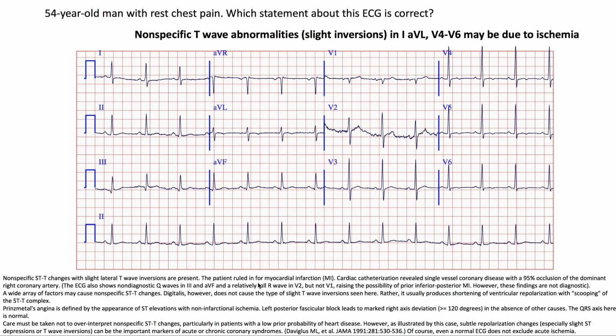We have a 54-year-old man with rest chest pain. Which statement about this ECG is correct? We have nonspecific T-wave abnormalities, slight inversions in 1, AVL, and V4 to V6. There are nonspecific ST-T changes with slight lateral T-wave inversions present.